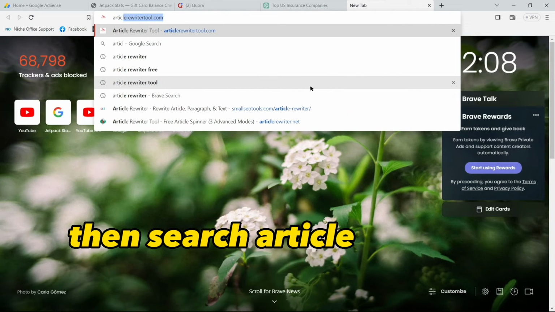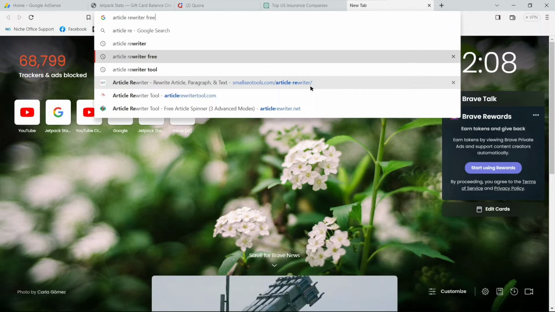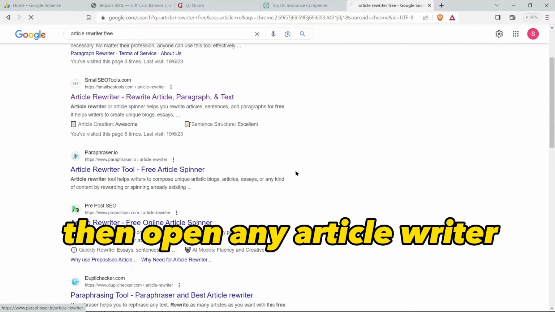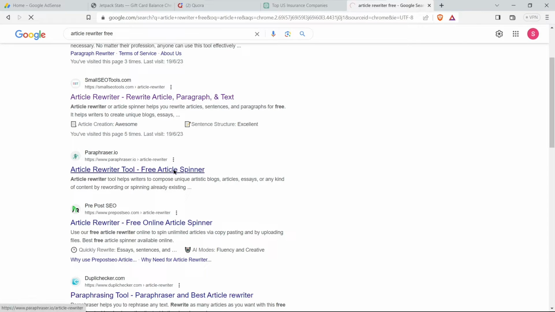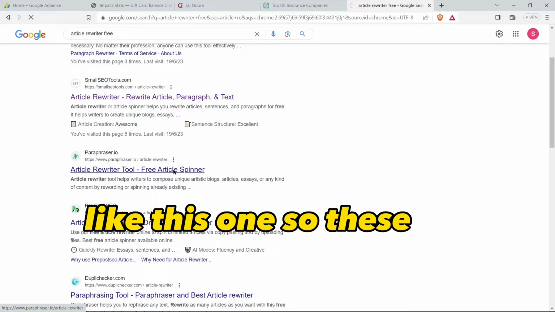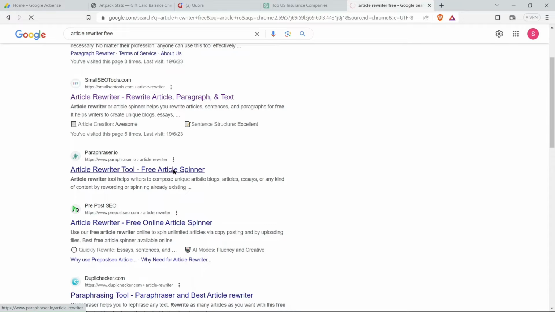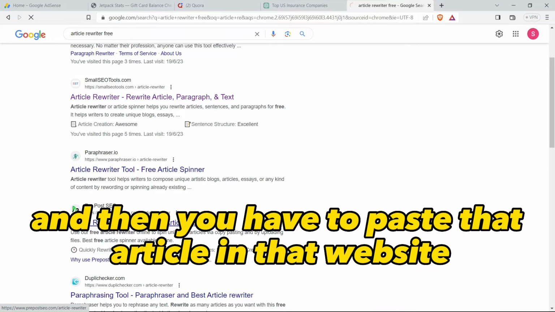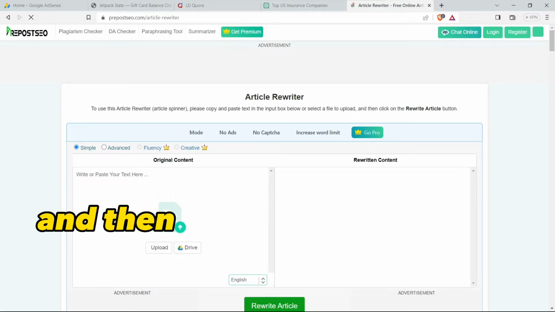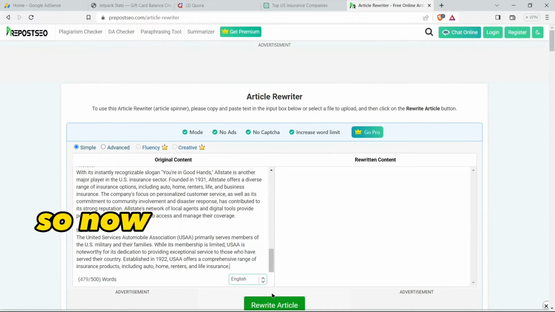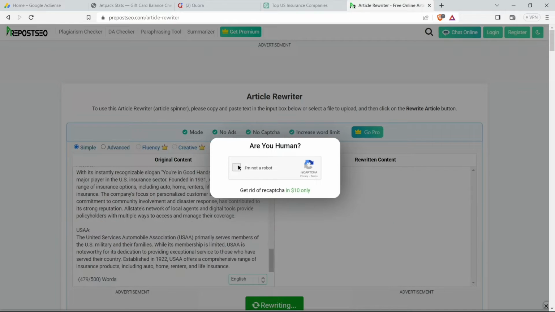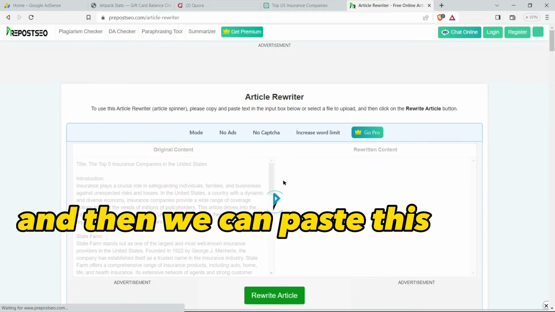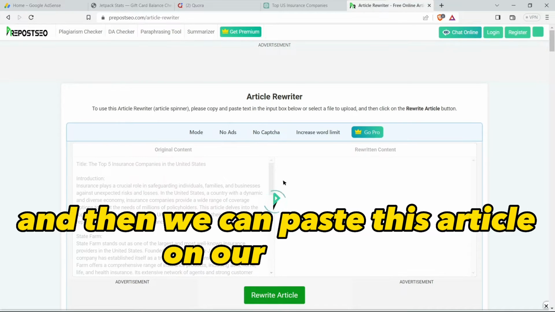Then search article rewriter free. Then open any article rewriter like this one. These are mostly free, and then you have to paste that article in that website, and then your article will be rewritten. So now we can click on rewrite article, and this website will rewrite the article for us, and then we can paste this article on our website.